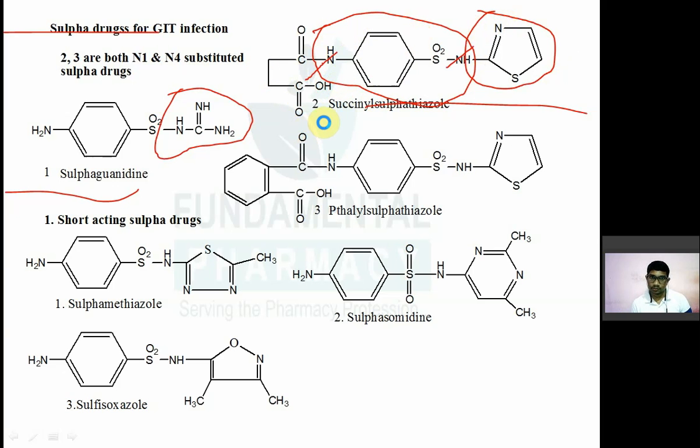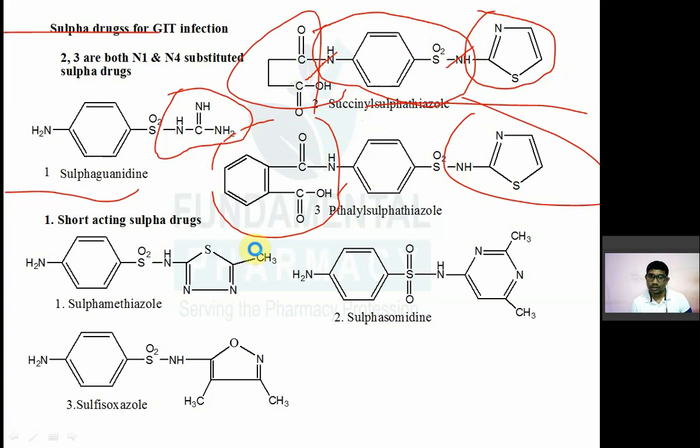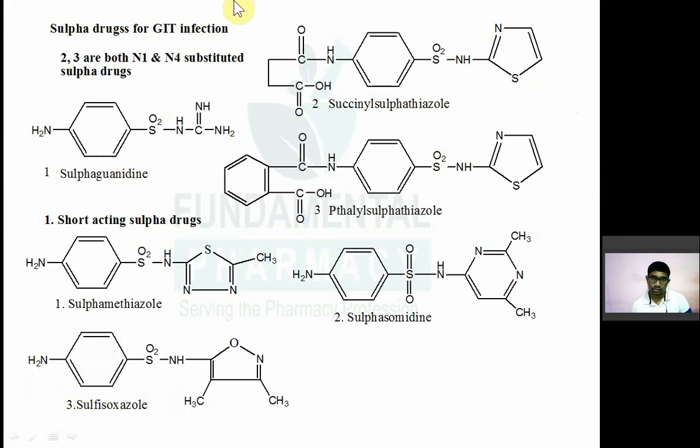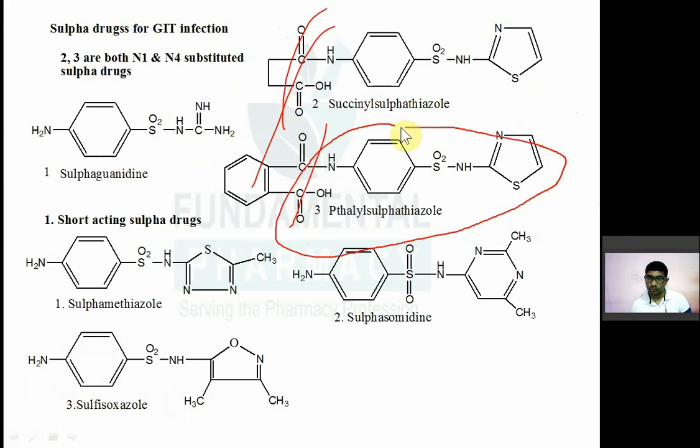So succinyl sulfathiazole; phthalyl sulfathiazole is the same, with phthalic acid at N4 and thiazole at N1. Both of these are prodrugs. The N4 substitution with phthalic acid or succinic acid will be broken down inside the body. The molecule breaks from here and releases the active moiety. The antibacterial effect is due to this moiety; the rest only changes the pharmacokinetics.